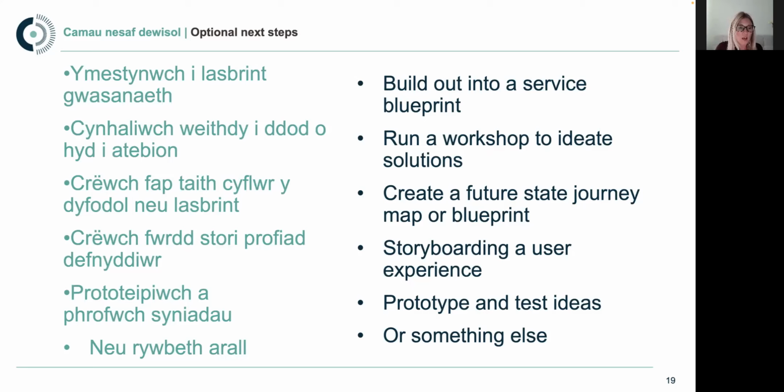But we might also use this to run workshops to start ideating solutions based on the opportunities that we've identified. You might also look at creating a future state journey map, so looking at what you would rather the user experience looks like, and then you could build that into a blueprint of how the organization can support that service. It might be that you want to look at a particular interaction that you've identified as particularly problematic, go down to that level, and storyboard how you might improve that particular interaction.